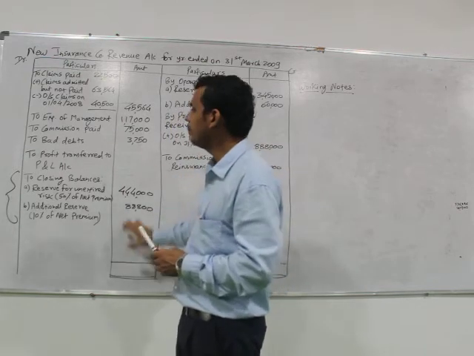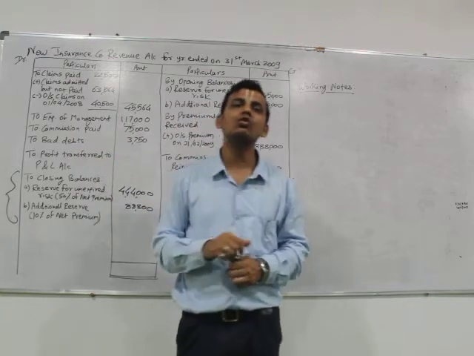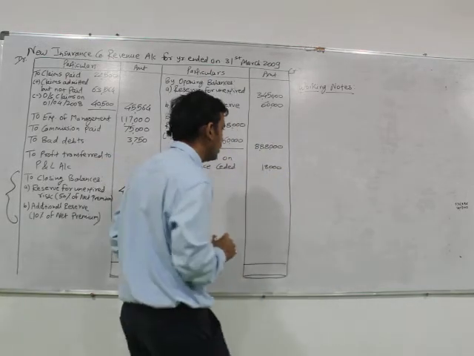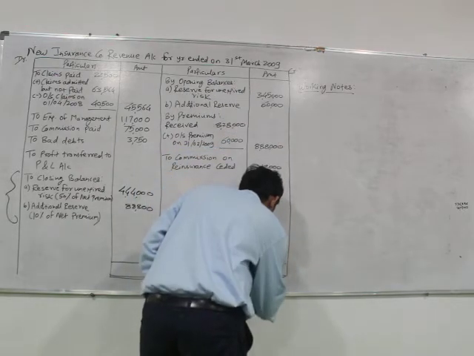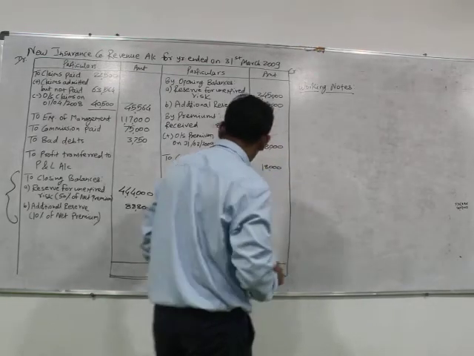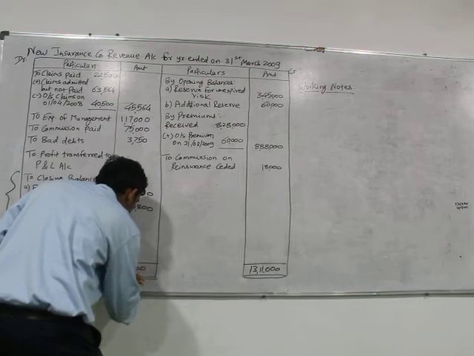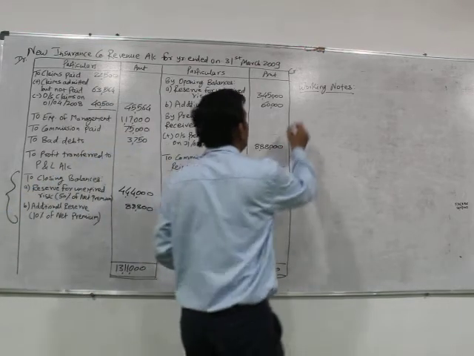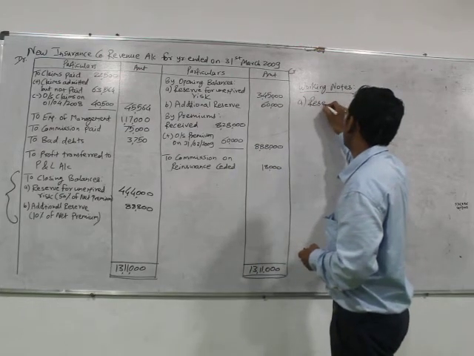Now we have completed almost everything. We can now calculate the profit. As the total of credit was more, we can make the total as 13 lakh 11,000. Even so, you can write in the working notes how we have calculated the reserve for